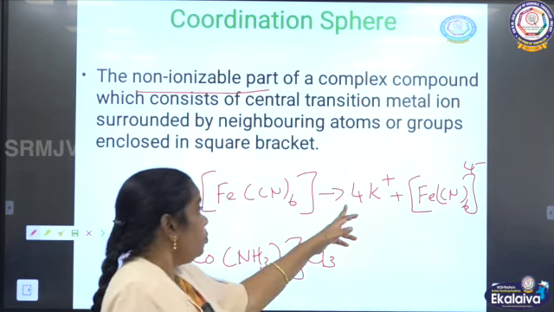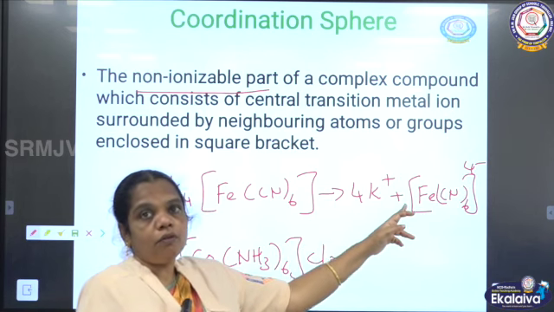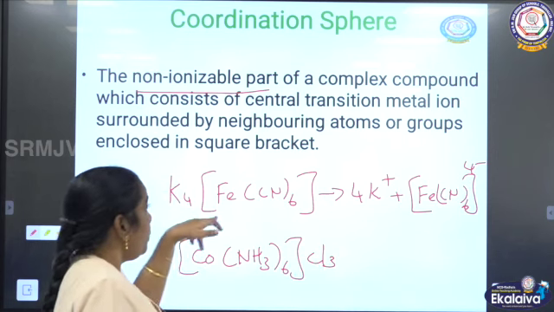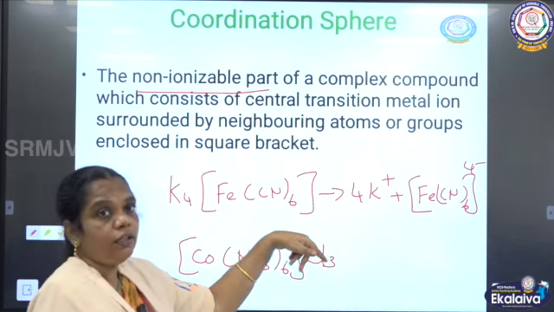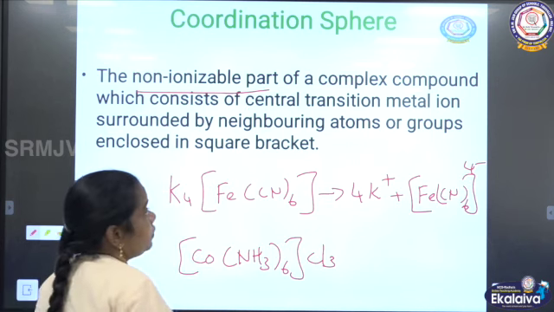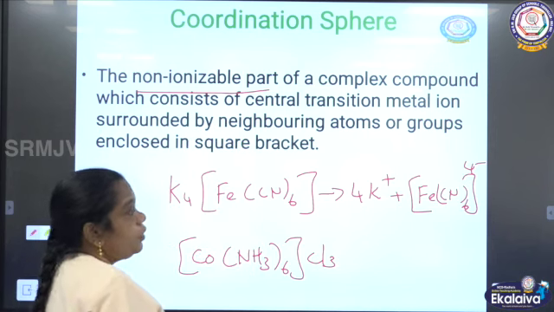So that is a simple cation and a complex anion. On dissociation, the species inside the square bracket does not take part in the dissociation. That non-ionizable part in the coordination compound is called what?